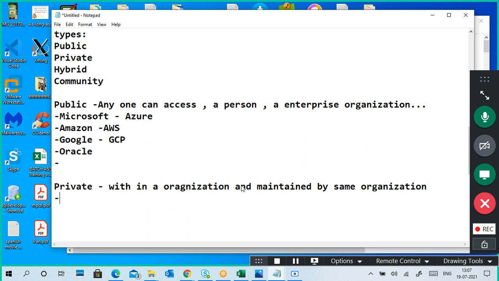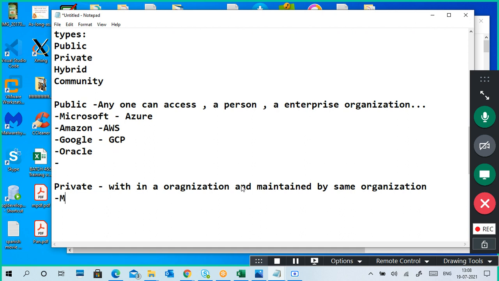So how to build a private one, which is not provided by anyone? Which organizations give tools to build your own cloud?